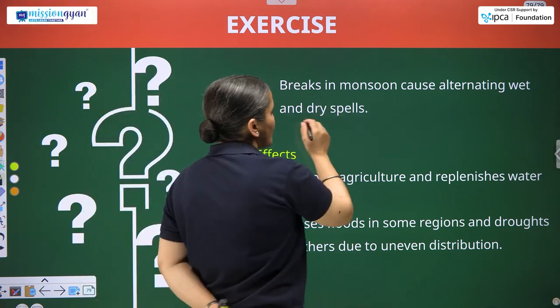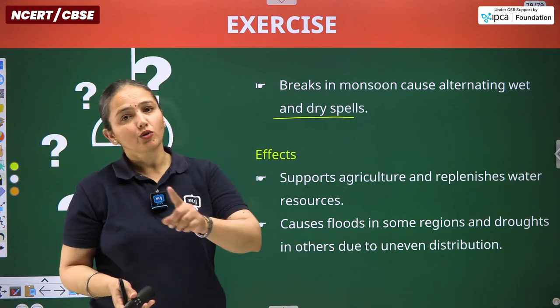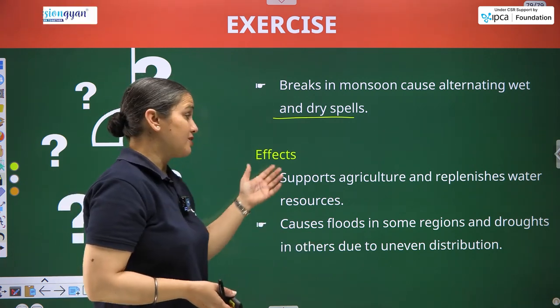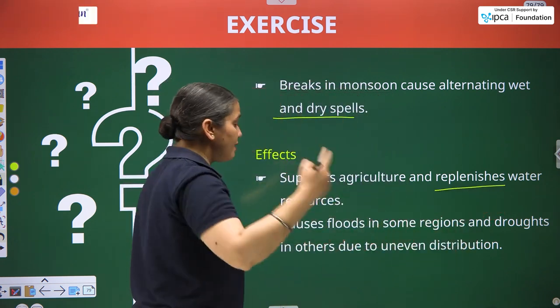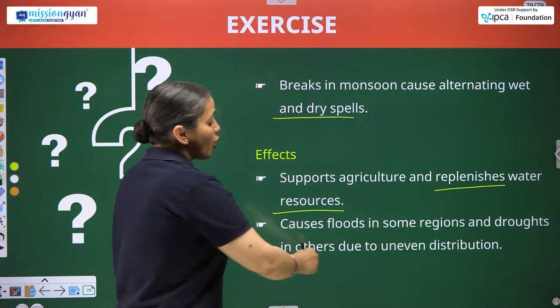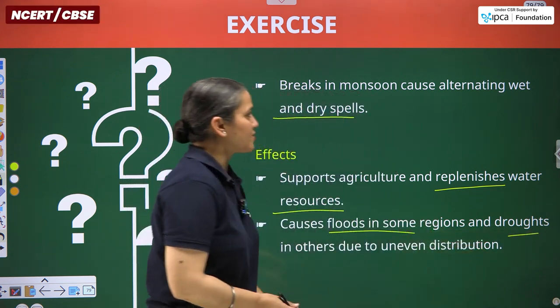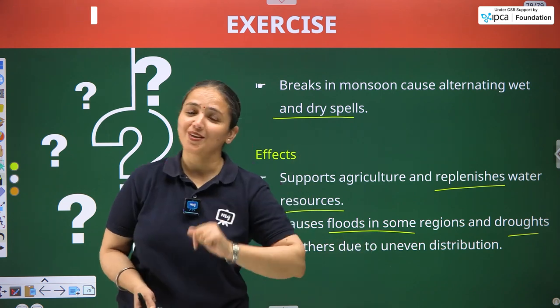Breaks in monsoon cause alternate wet and dry spells that lead to the occurrence of floods and droughts. Talking about the effects, it supports agriculture and replenishes, revives the water resources, and causes floods in some regions and droughts in other regions. So along with this wet and dry spell, I have already given you, it's one of the effects.